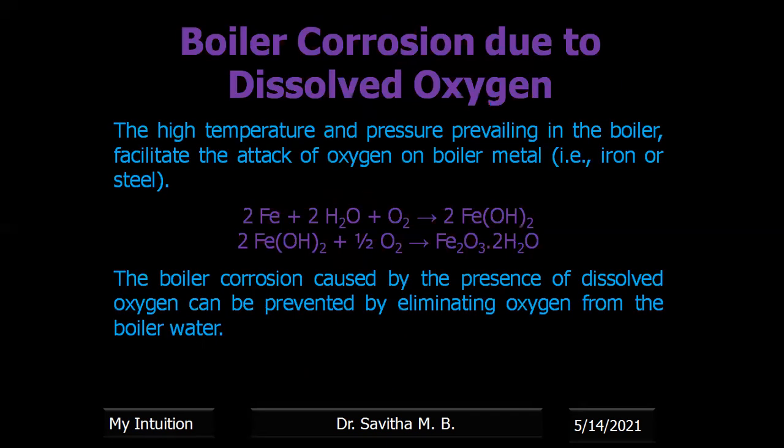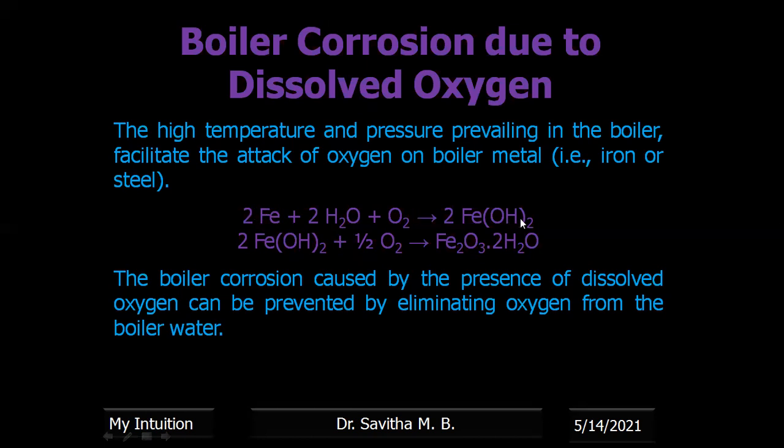First let us discuss dissolved oxygen. Dissolved oxygen means oxygen that is dissolved in the water which is fed into the boiler.